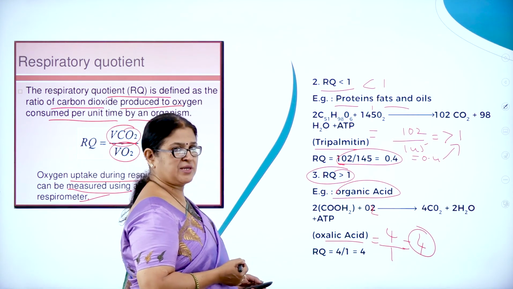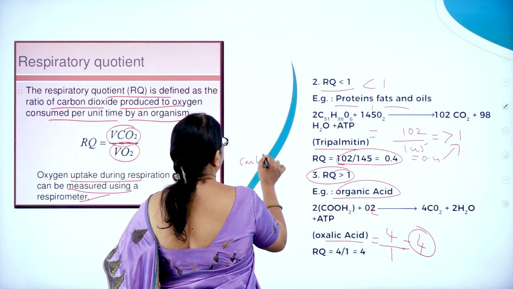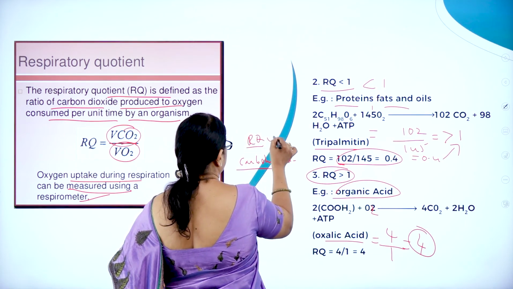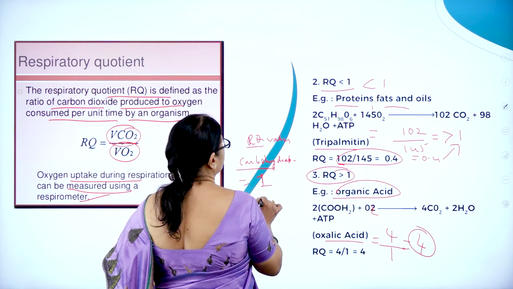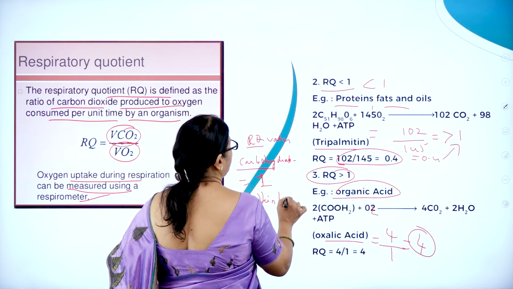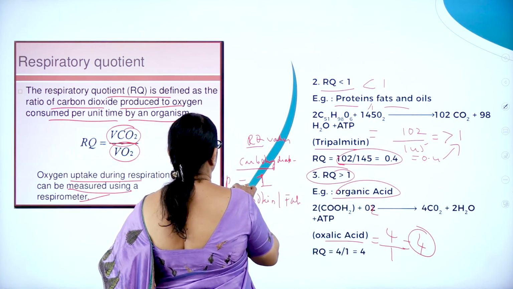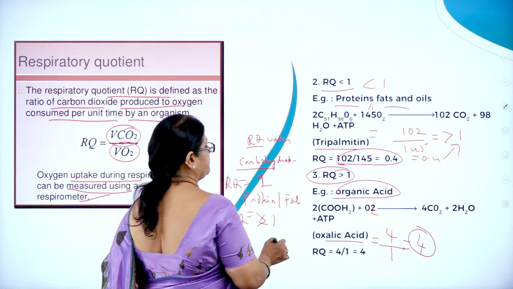If it is carbohydrate, it is 1. If it is protein or fats and oils, here RQ is less than 1.